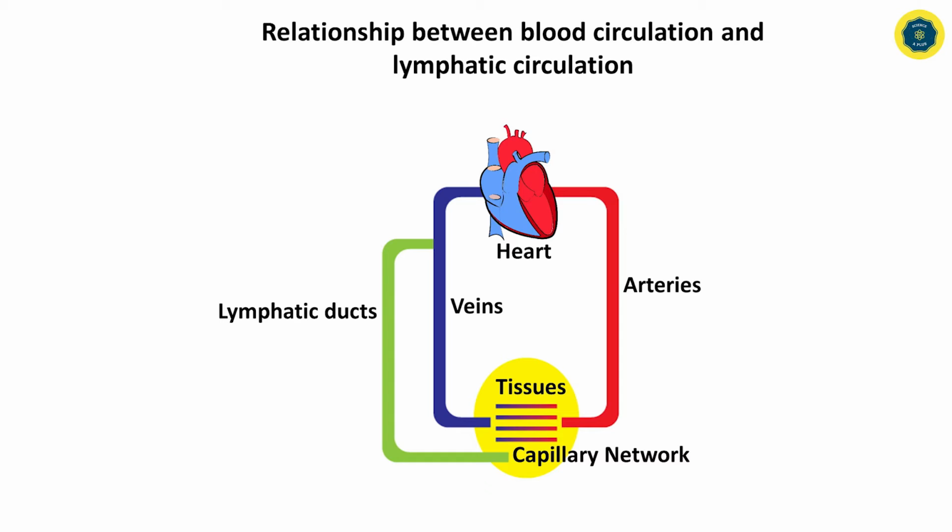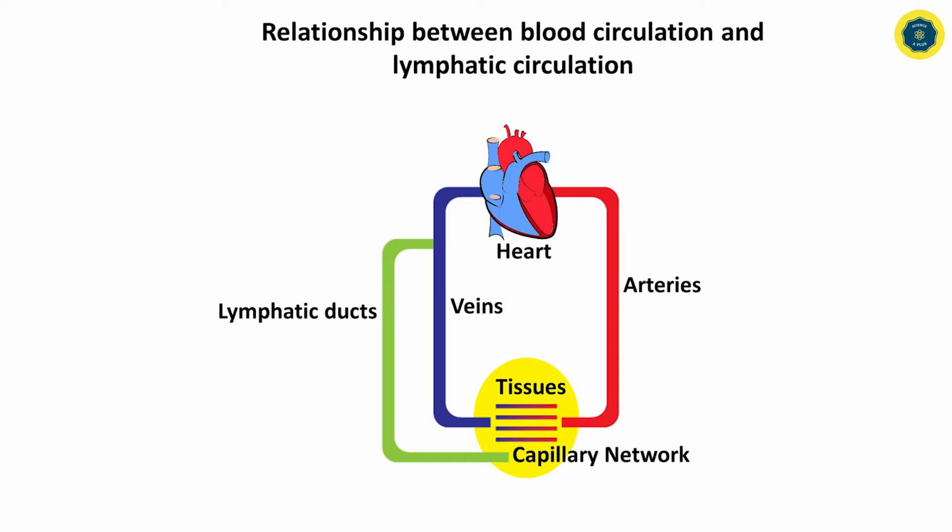Then we are looking at the relationship between blood circulation and lymphatic circulation. You can see a diagram here. Try to identify the heart, tissues, veins, arteries and lymphatic ducts. Then try to understand the connection among these things.